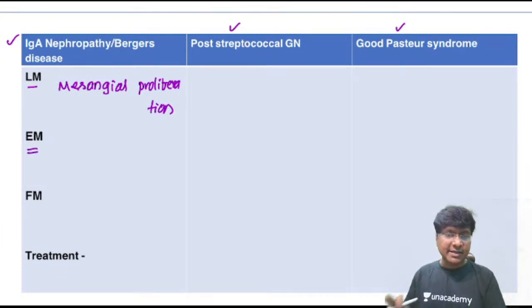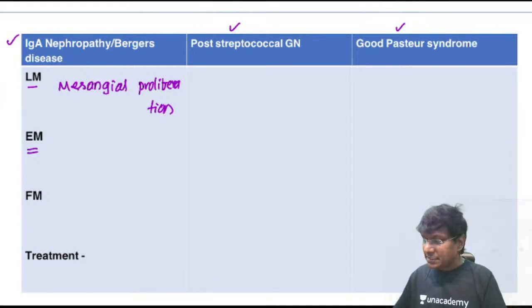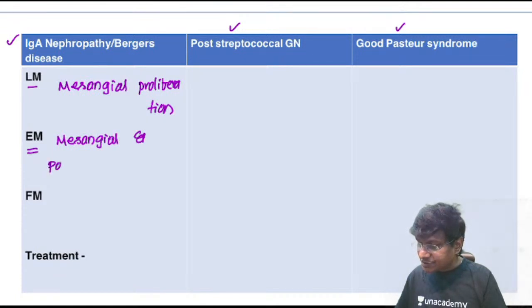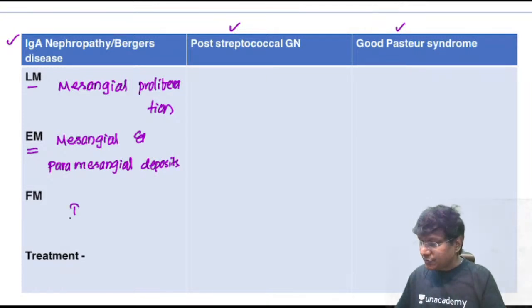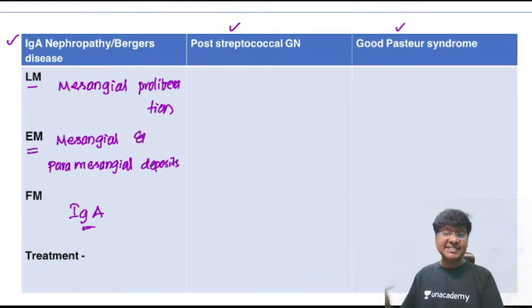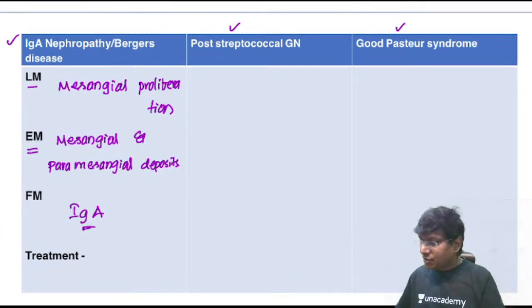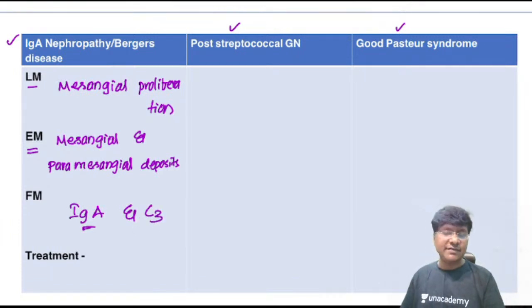Electron microscopy will show mesangial as well as paramesangial deposits. And immunofluorescence microscopy will show the presence of IgA within the mesangium, and also C3 within the mesangium.